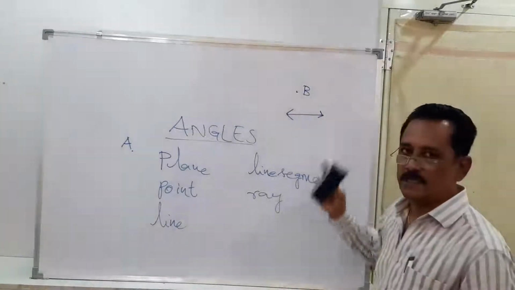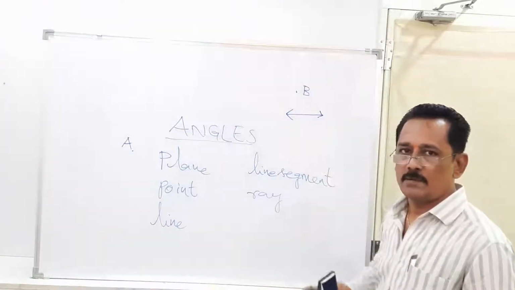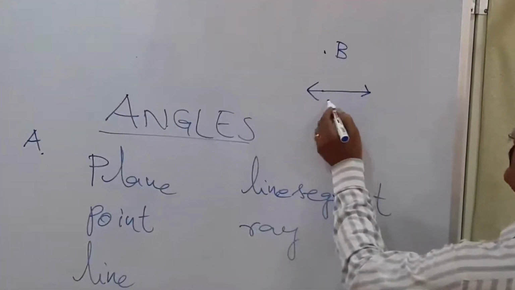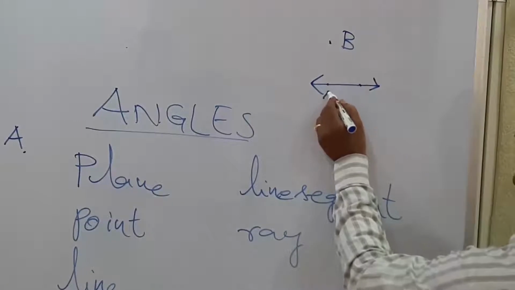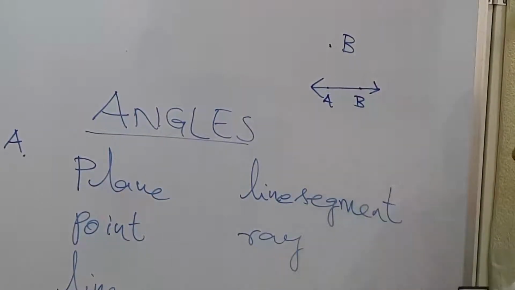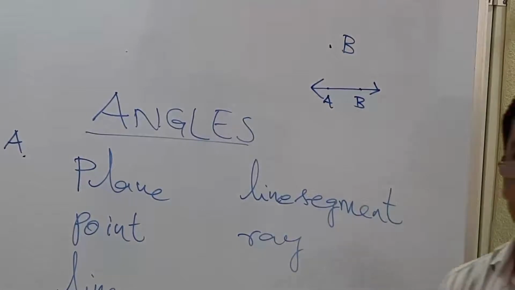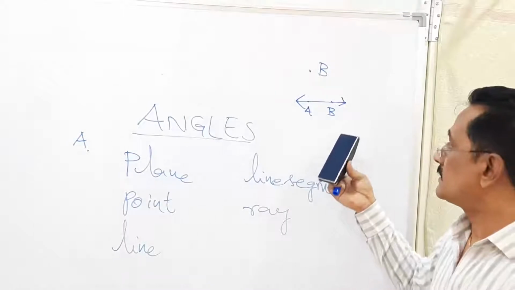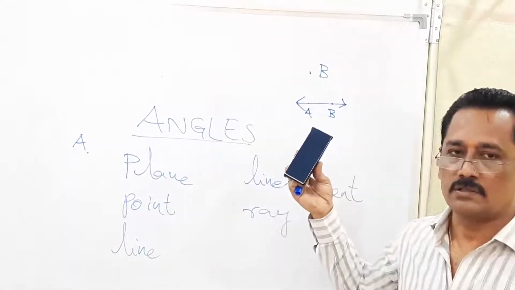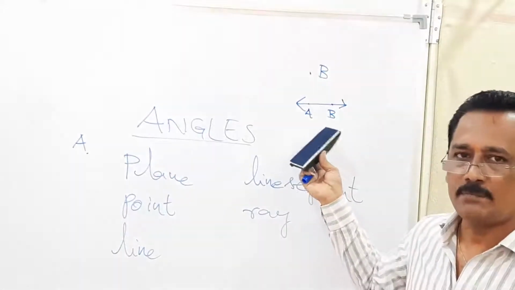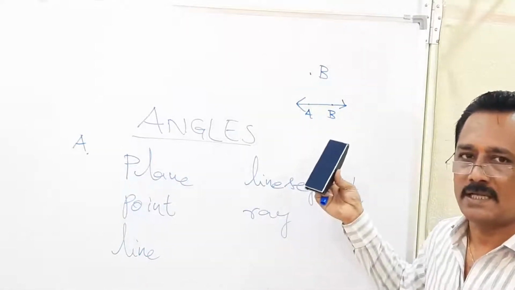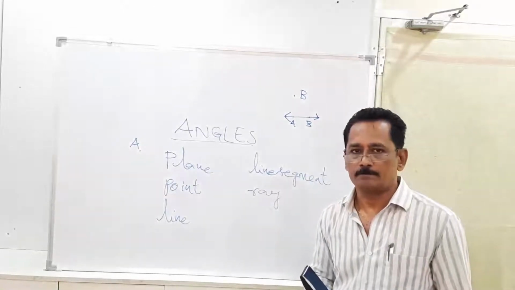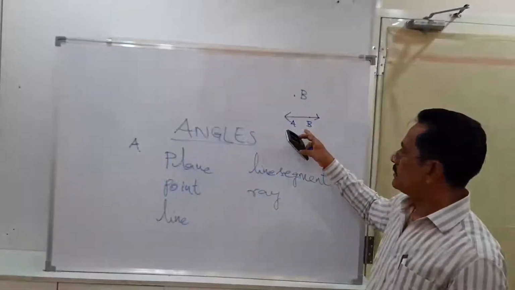Okay, so how do we name the line then? The line can be named or denoted in two ways. One is by marking two points on it. If I mark points A and B, then I can name this line as AB. Sometimes we can call it line BA also. It makes no difference. Line AB is the same as line BA. But generally we call it line AB because we conveniently read the letters in alphabetical order. So this is line AB.